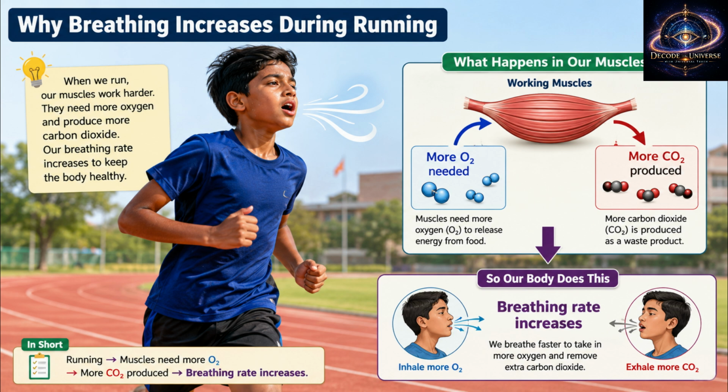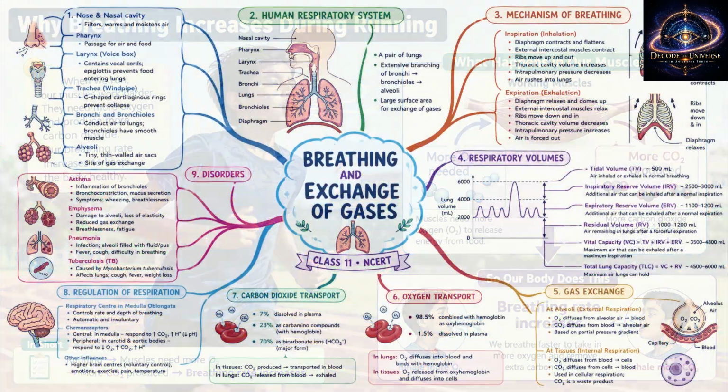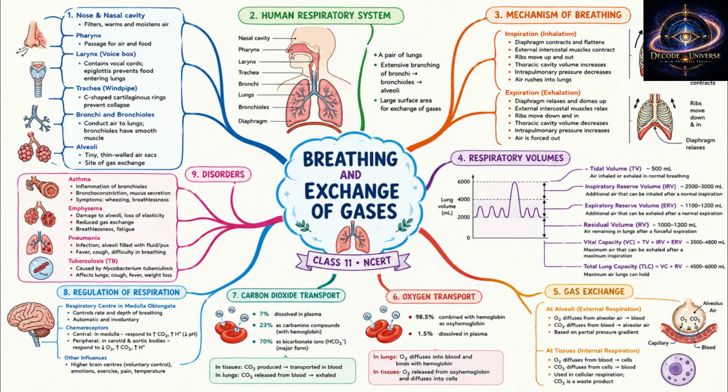Q6. What is tidal volume? Tidal volume is the volume of air inspired or expired during normal breathing. It is about 500 ml. Q7. What is vital capacity? Vital capacity is the maximum volume of air a person can breathe out after a forceful inspiration. Q8. Why does diffusion occur in alveoli? Because alveoli have thin walls, large surface area, rich blood supply and favorable pressure gradients.